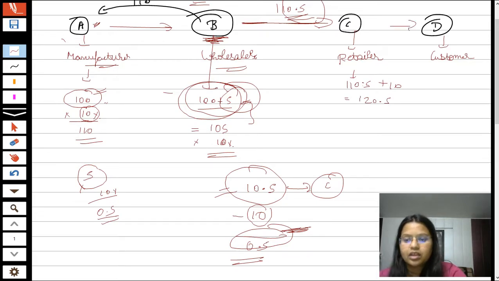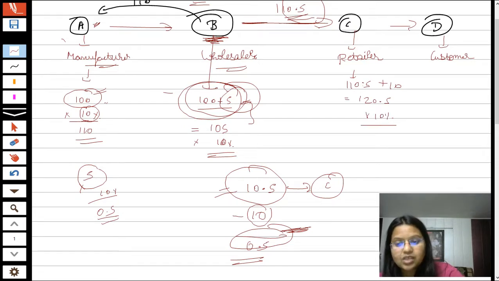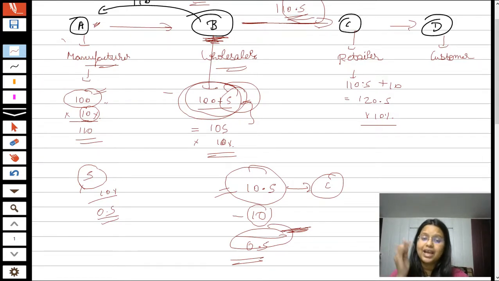Okay. Now on 120.5 there shall be a 10% GST rate. So just take out your calculator, students, because I'm not going to write it in an examination. So develop a habit to take your calculator and do these calculations on it. Okay, so 120.5 into 10%, that shall be 12.05.